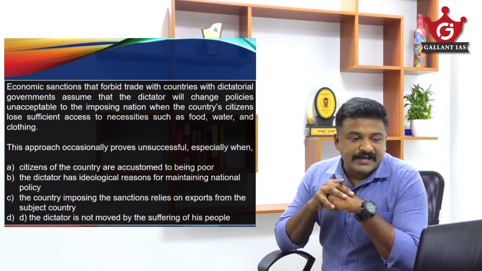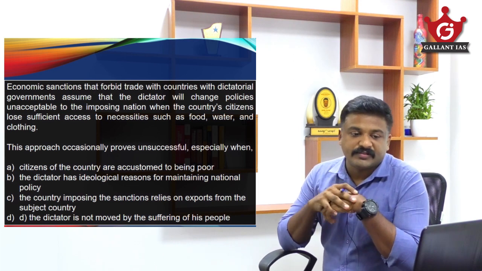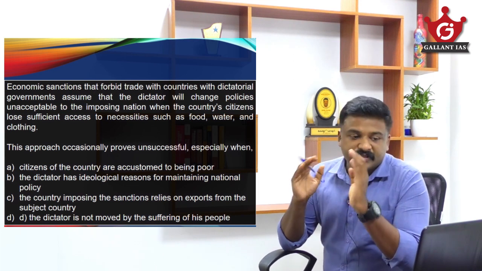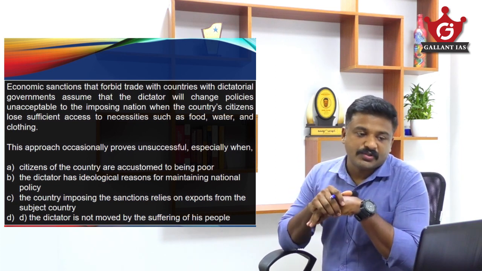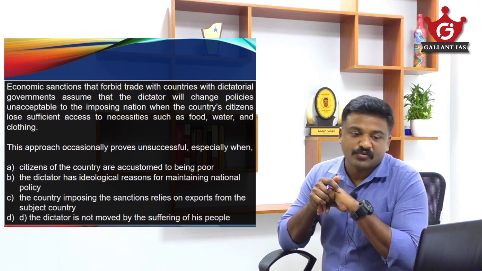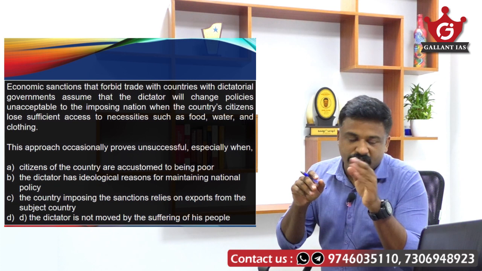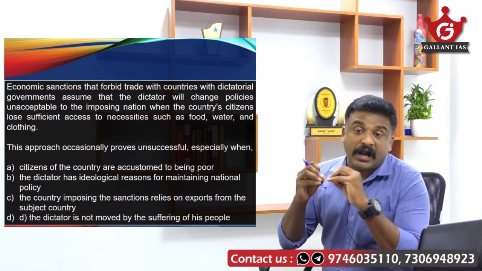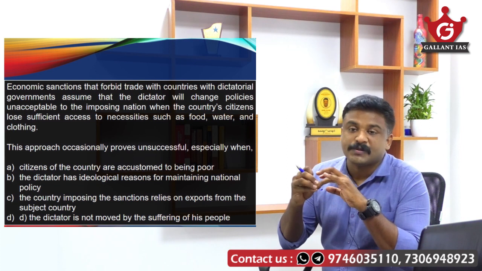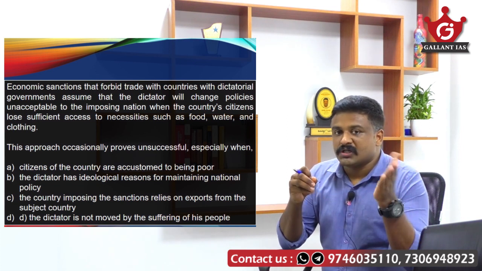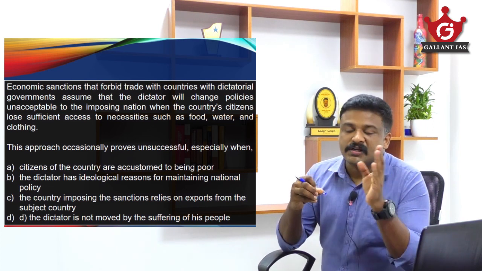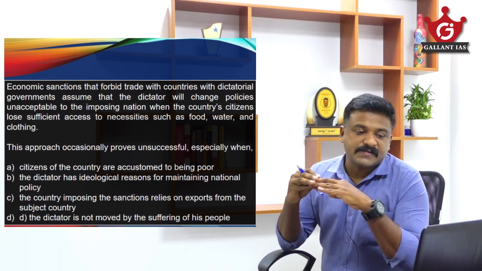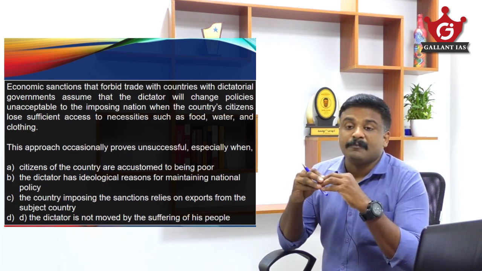Today we will be solving some passages also. Economic sanctions that forbid trade with countries with dictatorial governments assume that the dictator will change policies unacceptable to the imposing nation when the country's citizens lose sufficient access to necessities such as food, water and clothing. Now see, the question is: this approach occasionally proves unsuccessful, especially when, and the situation given is that citizens of the country are against being poor.